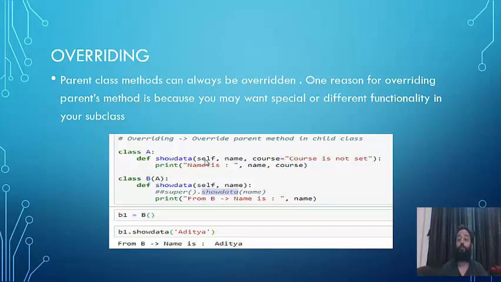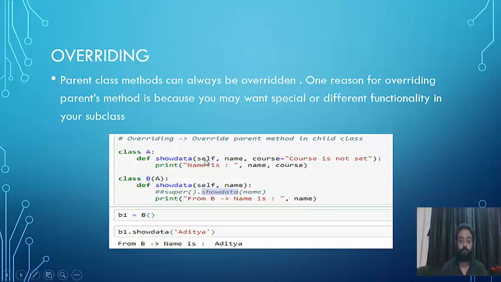What is happening here? Again the same method, and only one argument is being passed. I mean two, but let's not take self into consideration because it's by default. So here again one argument is being passed, name. From B, name is name. Okay. Now I'm trying to create an object of class B called B1, and then I'll fetch this show data method and I'll pass a name called Aditya. So what will happen?